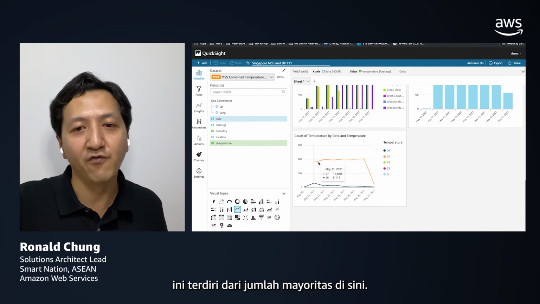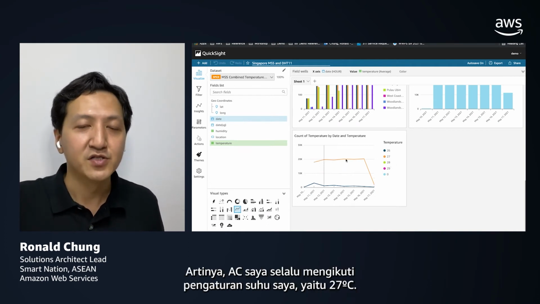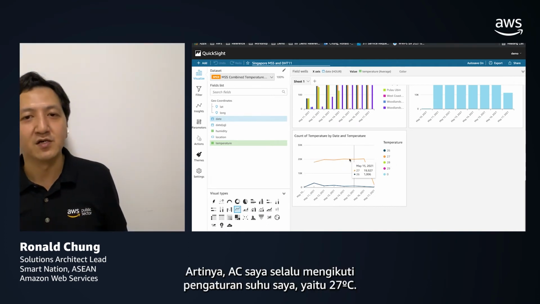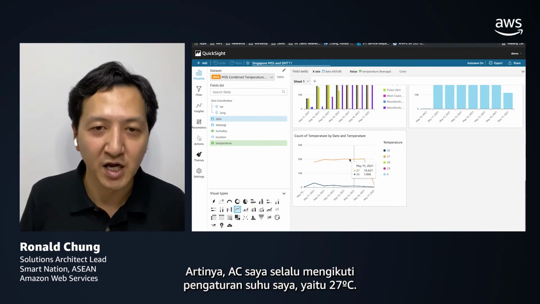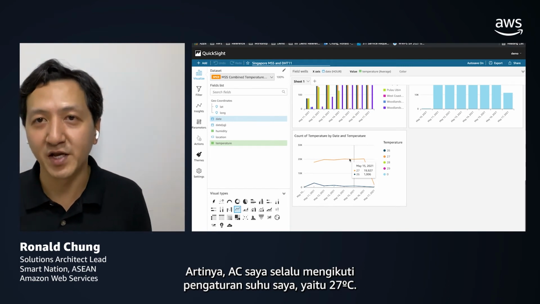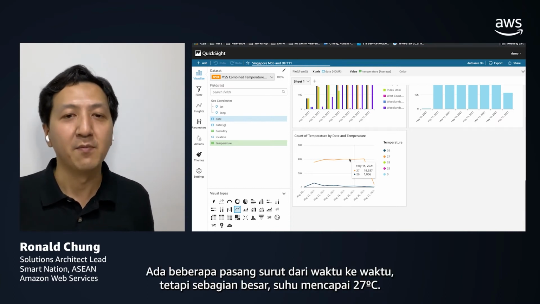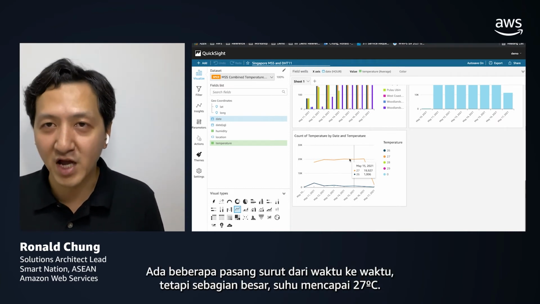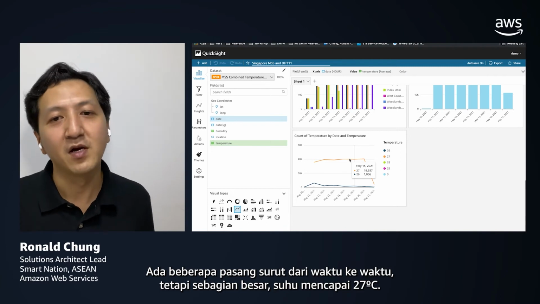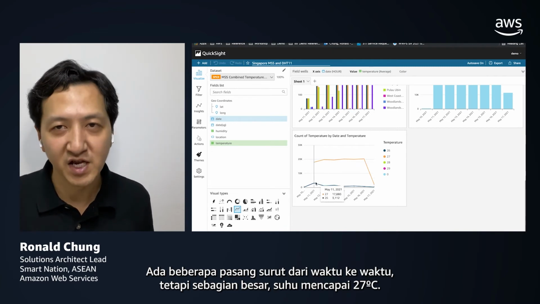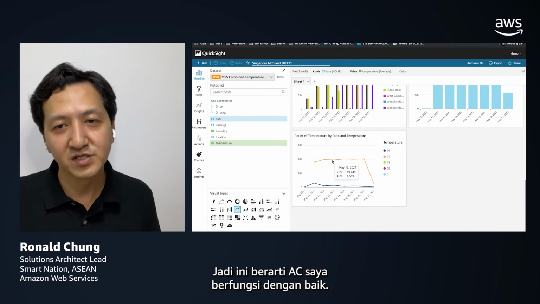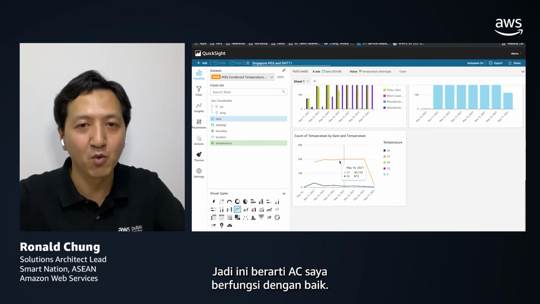It composes the majority number here. So that means that my air conditioner most of the time obeys my temperature setting, which is set at 27 degrees Celsius. There are some ups and downs from time to time, but most of the time it is 27 degrees. So my air conditioner is performing quite well.